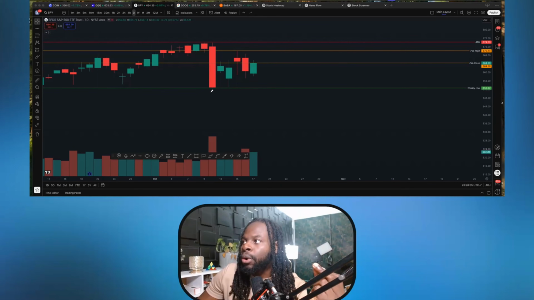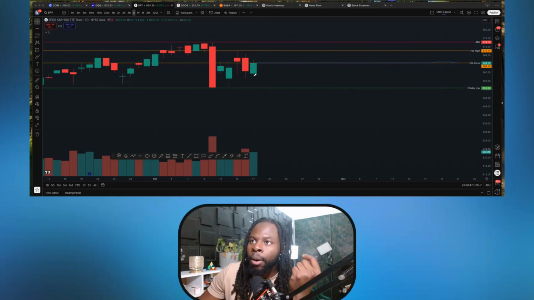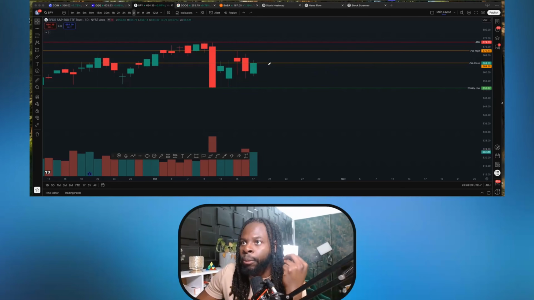But for next week, what I'm looking to see to form a bullish sentiment, I definitely need to see the price above the 665. So this level is about like 664.4, but definitely above the 665. I want to actually be above that level. So if you do that, from the 665 to the 670, that's a 5-point move to the upside. That's where I will look for a nice bullish opportunity.